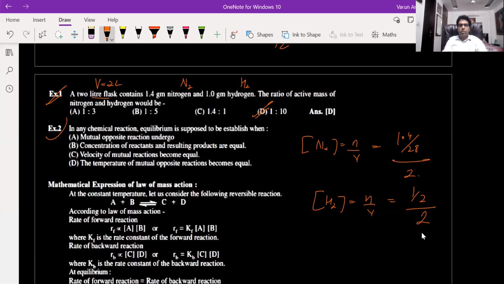Now come to the example 2. In any chemical reaction, equilibrium is supposed to be established when: mutually opposite reactions undergo and concentration of the reactant and resulting products are equal; velocity of mutual reactions become equal; temperature of mutual opposite reactions become equal. So what is the condition for equilibrium to be established? C, velocity of mutual reactions will become equal. So rate of forward will be equal to rate of backward.